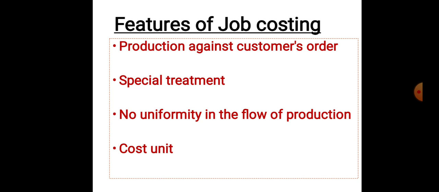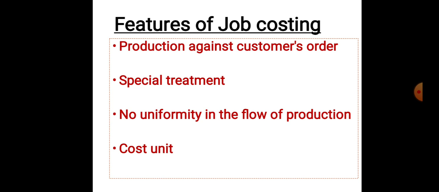First one, production against customers' order. As I said in the meaning, the production in job costing is generally against the customer's order but not for stock. If there is an order from the customer, then only there is production. Second one is special treatment. Each job has its own characteristics and needs special treatment, because each job is different from another, and each customer is important in this particular order. So there is special treatment for each job.